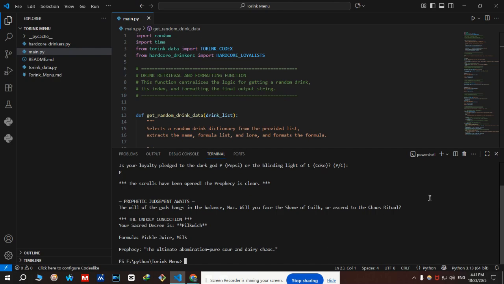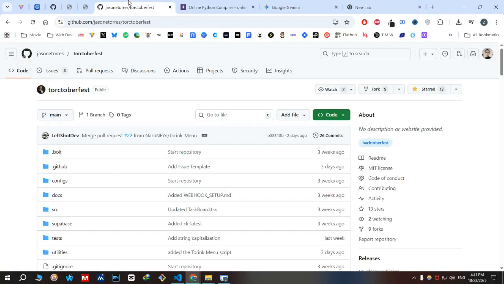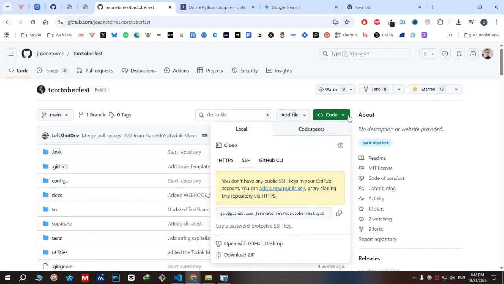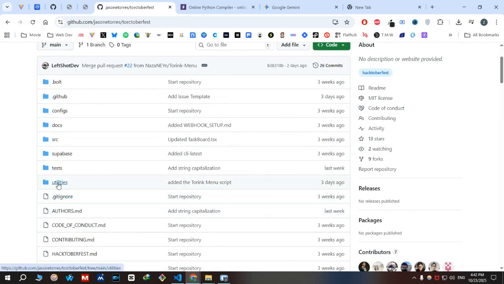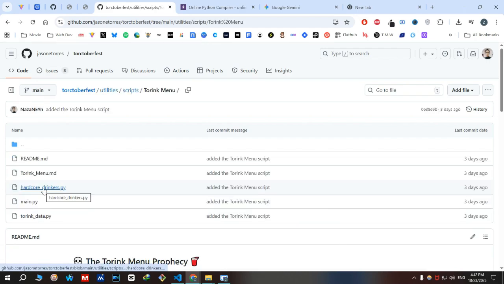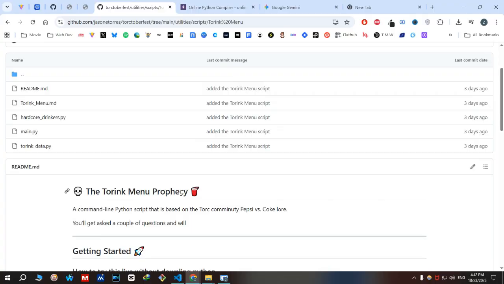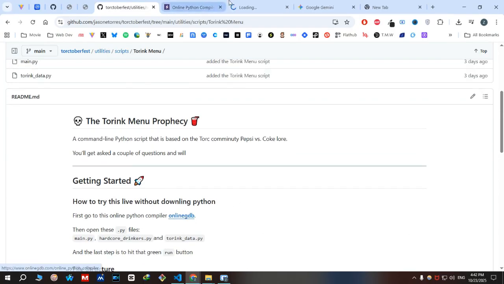It's just simple, and if you want to run this on your computer without installing Python, this is how you can do this. Let me show you. Go to this repository, which I'm gonna link in the description below, and just download the files. Then I linked something, so you can go to this link.